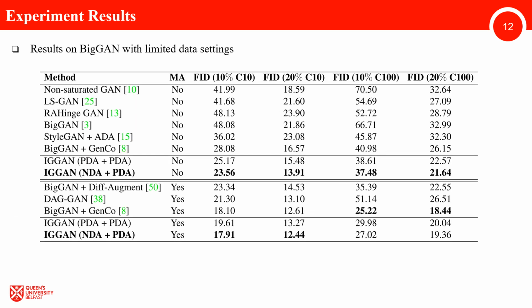We also present the results of IG-GAN on CIFAR 10 and 100 datasets under limited data settings. Following the experiment settings in the DiffAugment paper, we select 10% and 20% of the CIFAR 10 and 100 datasets to train the model, and the results are shown in the table. It is clear that compared with other state-of-the-art SOTA methods, IG-GAN achieves comparable results.